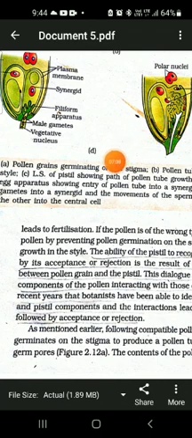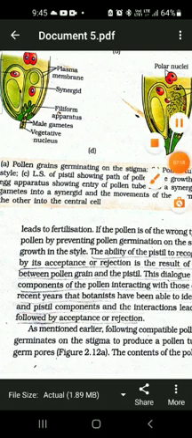One of the male gametes fuses with the egg cell, and the other one fuses with the secondary nucleus. The fusion of the male gamete with the egg cell results in the formation of the zygote, whereas the fusion of the male gamete with the secondary nucleus forms the endosperm.